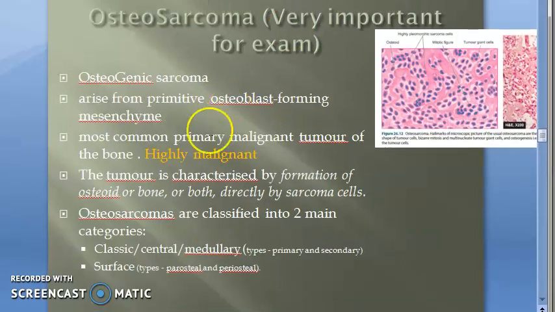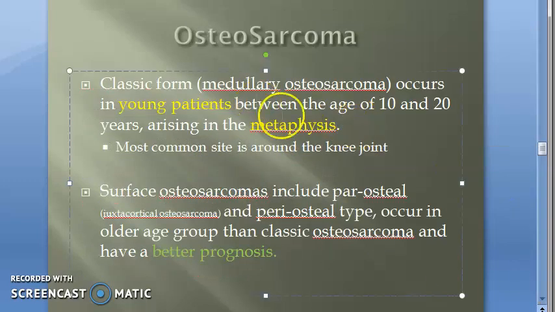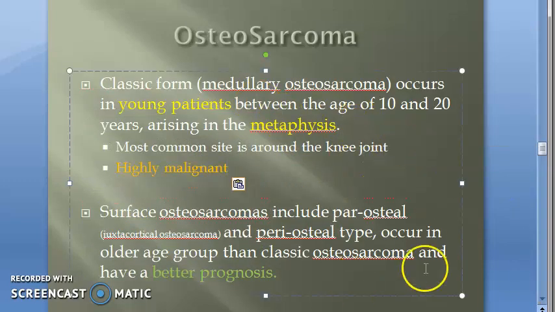This is where we started off. Highly malignant is the classic one, we'll put. The classic one is highly malignant and it has poor prognosis. Okay, and it's around the metaphysis. All these are specific for the classic form only.